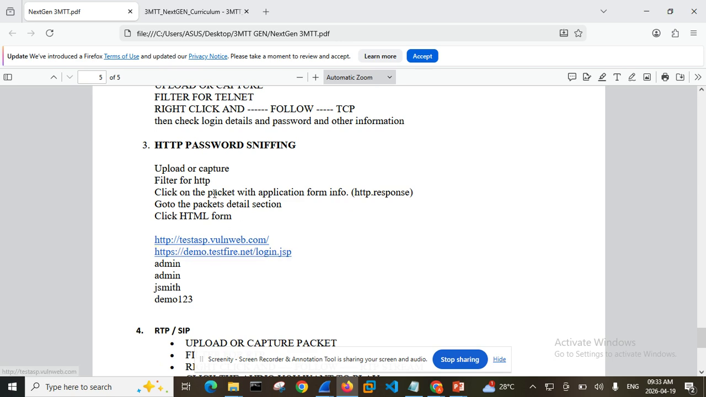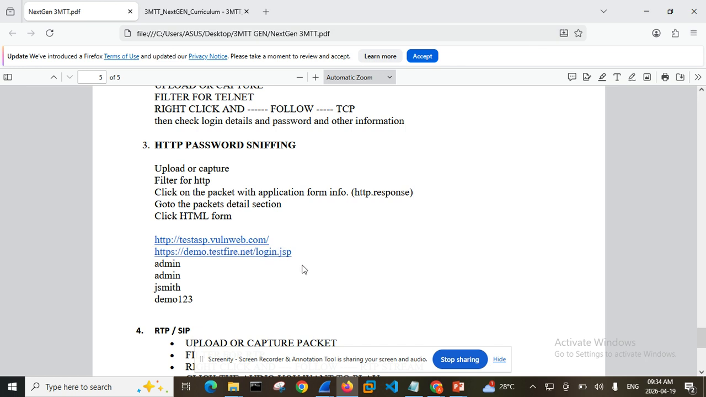Okay, now what we want to do is HTTP password sniffing. We want to see how we can use Wireshark to sniff the password. This is for educational purposes, please, not for any malicious reason, please.